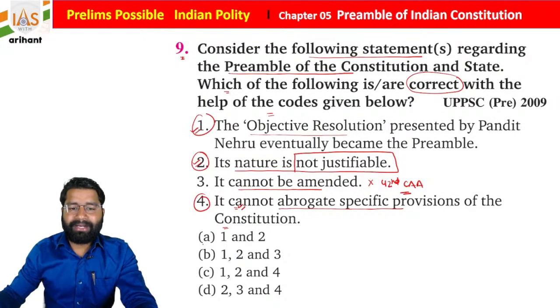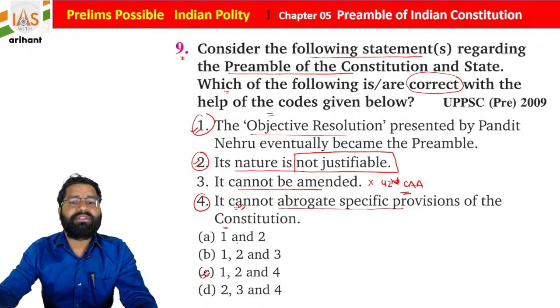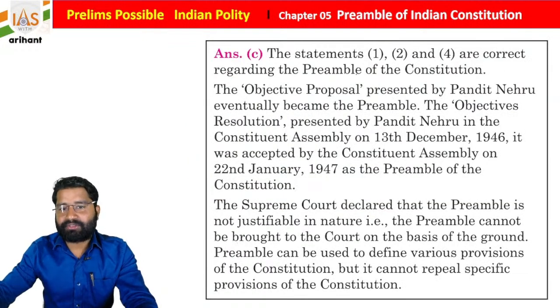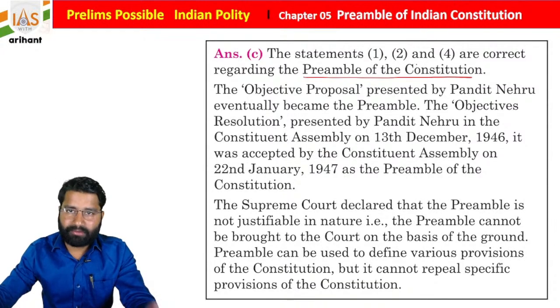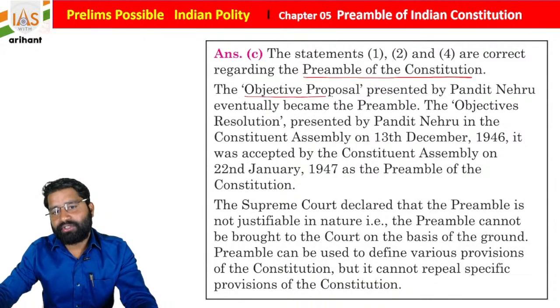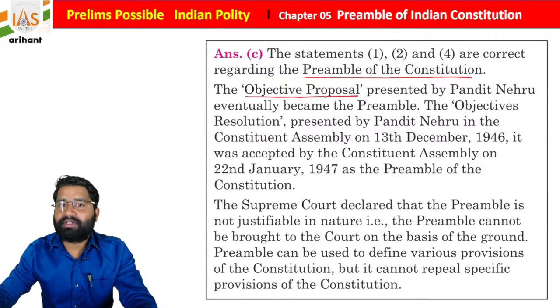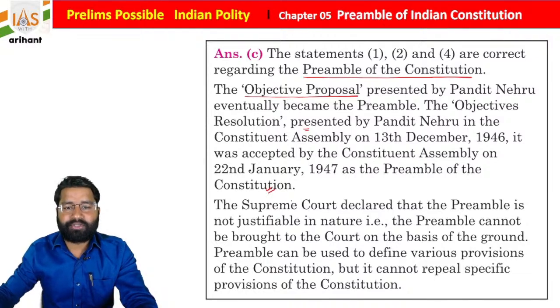So what you find, 1, 2 and 4 is going to be the right answer, students. So basically 1, 2 and 4 are correct statements. The Objective Resolution was presented by Pandit Jawaharlal Nehru on 13th December 1946. It was passed in the Assembly on 22nd January 1947 and later it became the preamble of the Constitution of India.